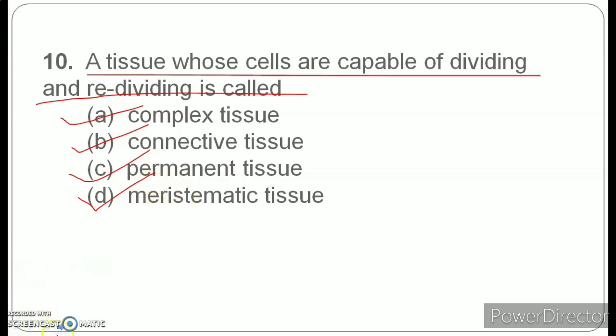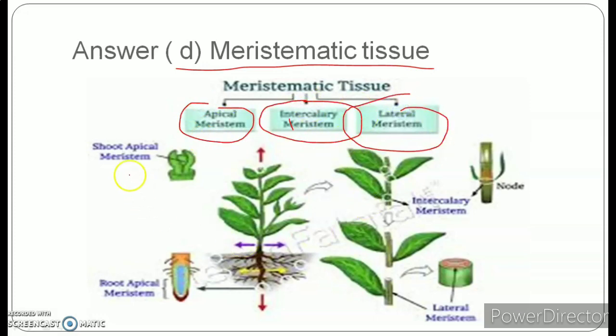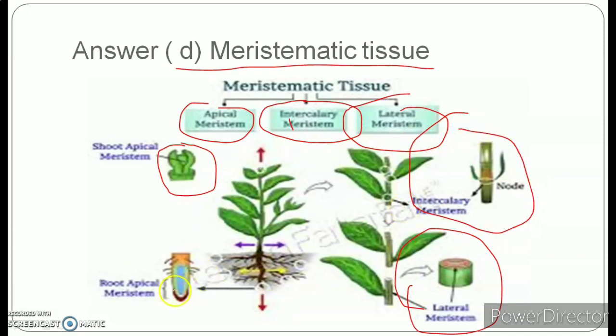Okay, the correct answer for this question is option D, that is meristematic tissue. Meristematic tissue is a group of young cells that basically have a capacity of continuous cell division, and as you look here in the flow chart, meristematic tissue is of three types, that is apical meristem, intercalary meristem, and the lateral meristem. Apical meristem is present at the tip of the stem and the root, lateral meristem is present at the side of the stem and the roots, and intercalary meristem is present at the nodes and the branch nodes of the stem or the root.